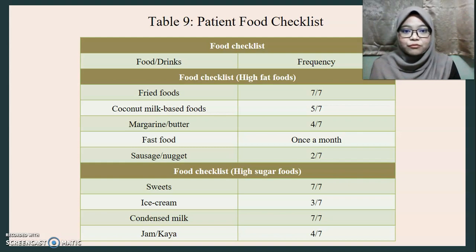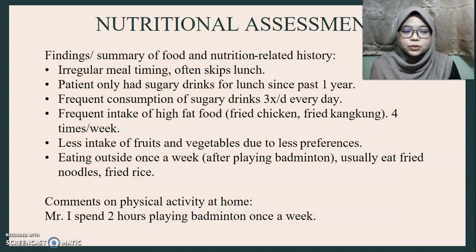Next, this is the patient's food checklist, and we can see that the patient likes to consume fried foods, coconut milk-based foods, margarine, sweets, condensed milk, and jam or kaya. For the findings related to the nutrition history, Mr. I has irregular meal timing and often skips lunch, and the patient has only had sugary drinks for lunch for the past 1 year.